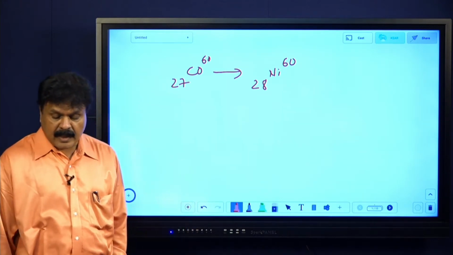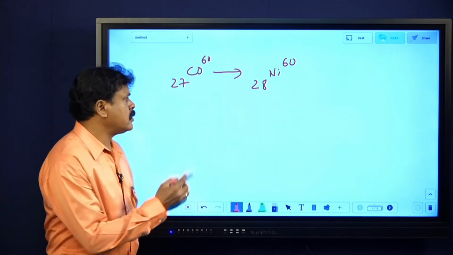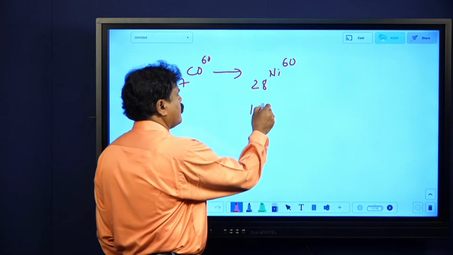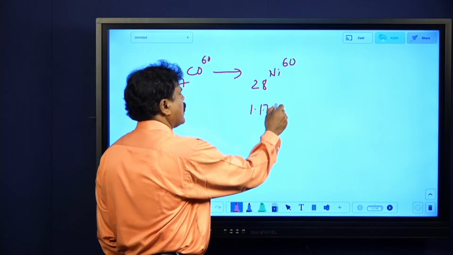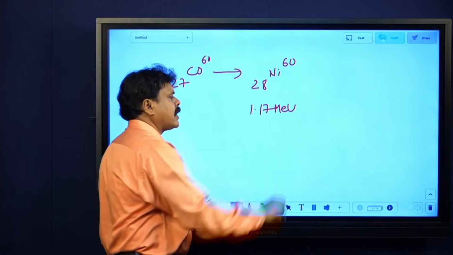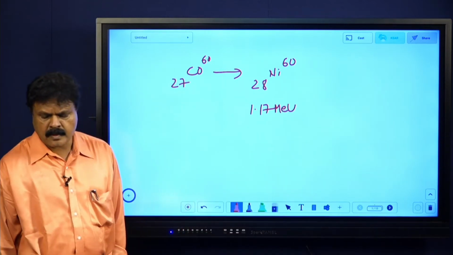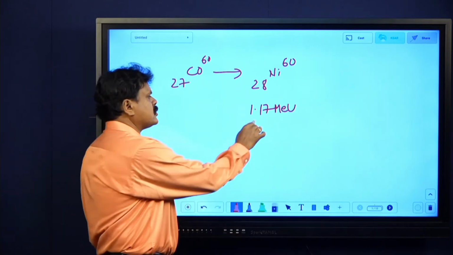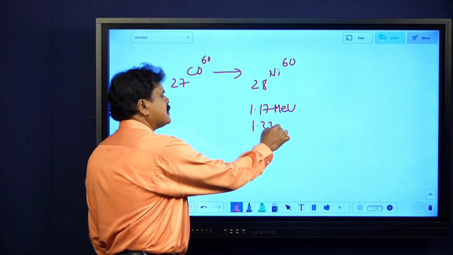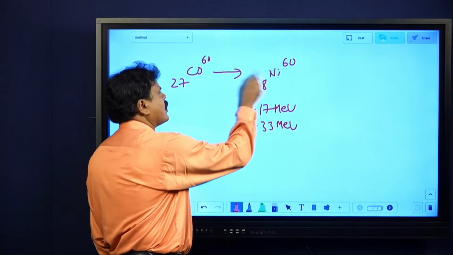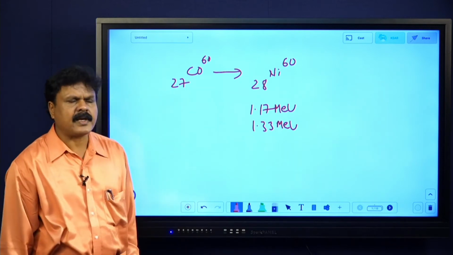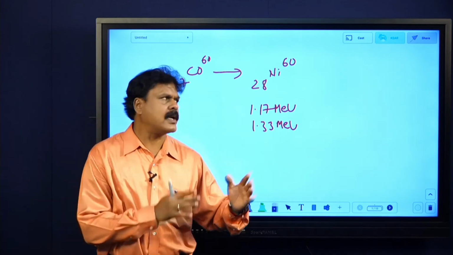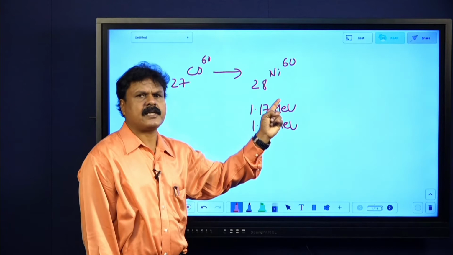The 28 nickel again gives out two gamma photons, 1.17 MeV, million electron volts, and the other one is 1.33 million electron volts. So what I am telling is, when a beta particle or alpha particle is emitted, this nucleus will be under excited state.